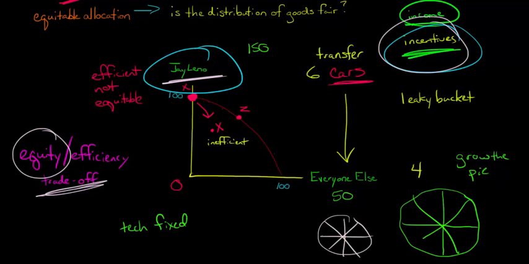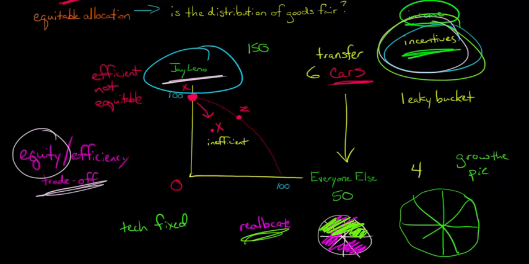And other people would say, look, that's nice in theory, but we might have difficulties growing the pie, or maybe we need to think, right now there are people who are struggling, and so we need to reallocate or redivide or figure out a different way so that we don't have, let's say, all of this part of the pie going to Jay Leno, and then this small part for everybody else. So we might say, well, we need to reallocate it. We need to change the way. We need to do some transfers so that we get to here. But again, once you do that, you change people's incentives, and you might end up at an inefficient allocation, right? And so that's the crux of this equity and efficiency trade-off.